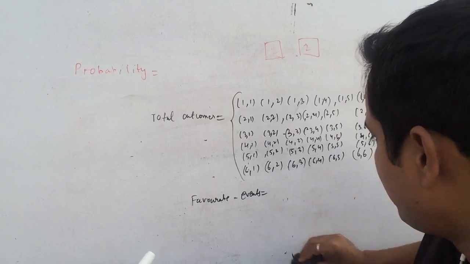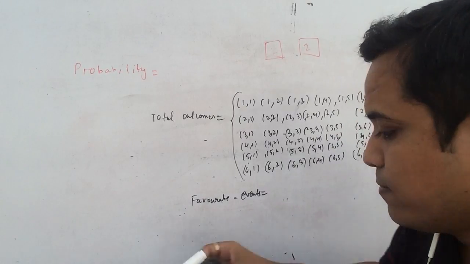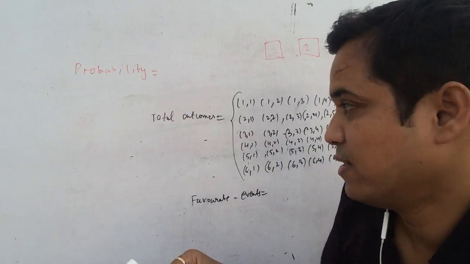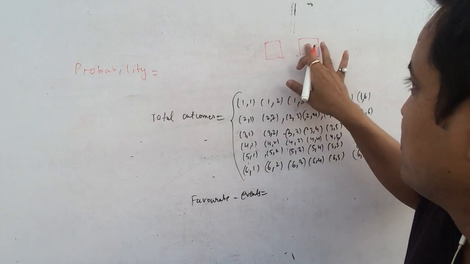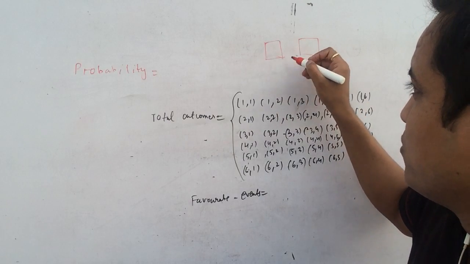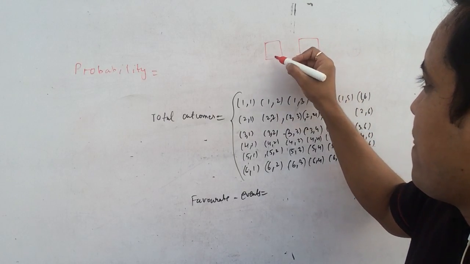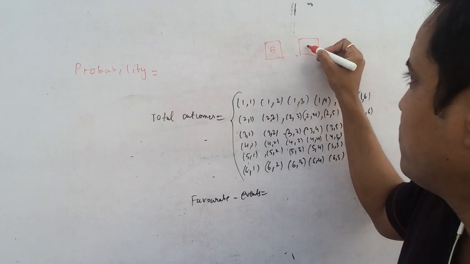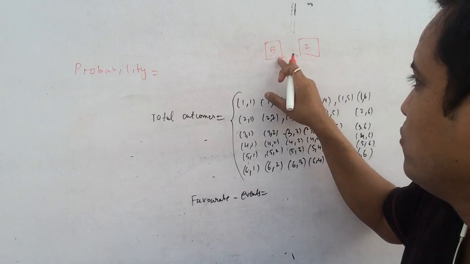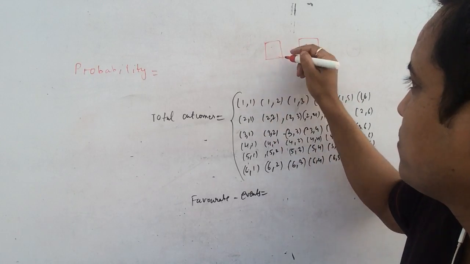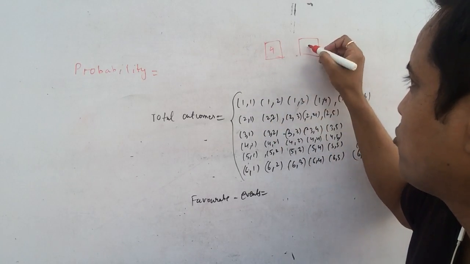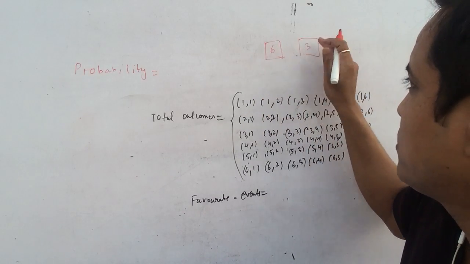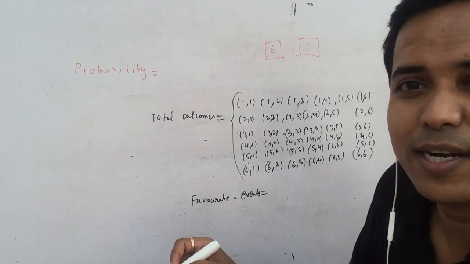Okay, if you want to get the sum of the numbers on the dice as 7, your cases would be like this. If you're throwing two dice and you need a sum of 7, you can get 5 and 2 or 2 and 5, and you would get 7. Or you can take 4 and 3 or 3 and 4, you would get 7. If you place 6 and 1 or 1 and 6, you would get 7.